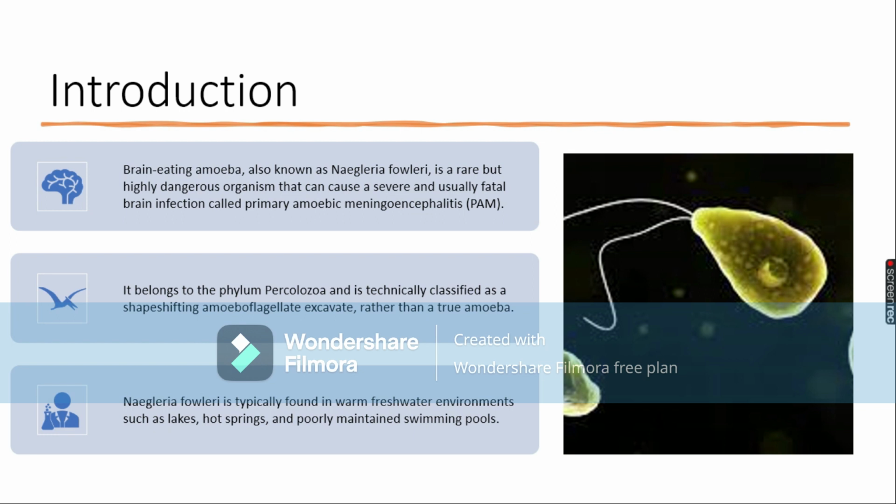It belongs to the phylum Percolozoa that we have discussed earlier, and it is technically classified as a shape-shifting amoeboflagellate excavata rather than a true amoeba. PAM is basically an invariably fatal infection of the brain. It destroys your brain tissues, causing severe brain damage, swelling, and death in most cases. It is found in warm freshwater environments, lakes, swimming pools and hot springs as well.